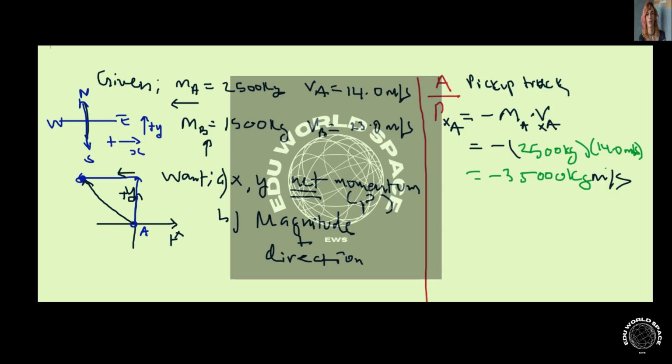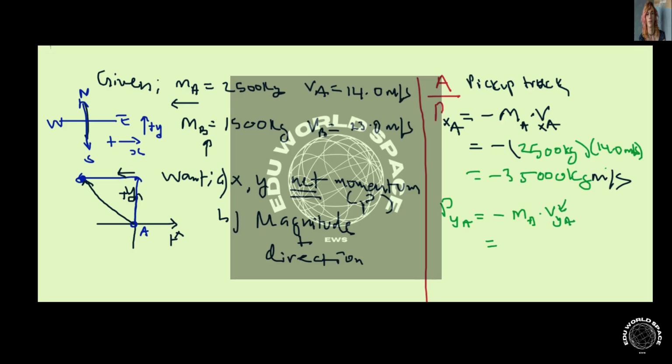The next thing we want to find is the momentum for the pickup truck in the y direction. Remember, the momentum is just MA times VAy. That's the velocity in the y.